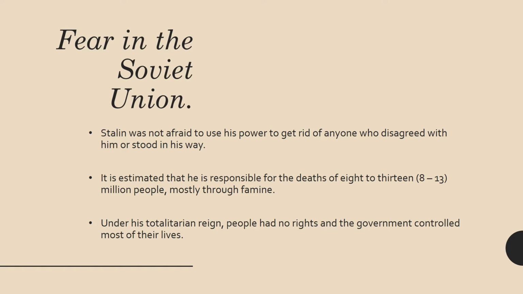Now, there's going to be a lot of things that happen in the Soviet Union that are going to cause people to be very fearful of Stalin. Stalin was not afraid to use his power to get rid of anyone who disagreed with him or anyone who stood in his way. It's estimated that he is responsible for the deaths of 8 to 13 million people, mostly through famine. Again, famine is like hunger, starvation.